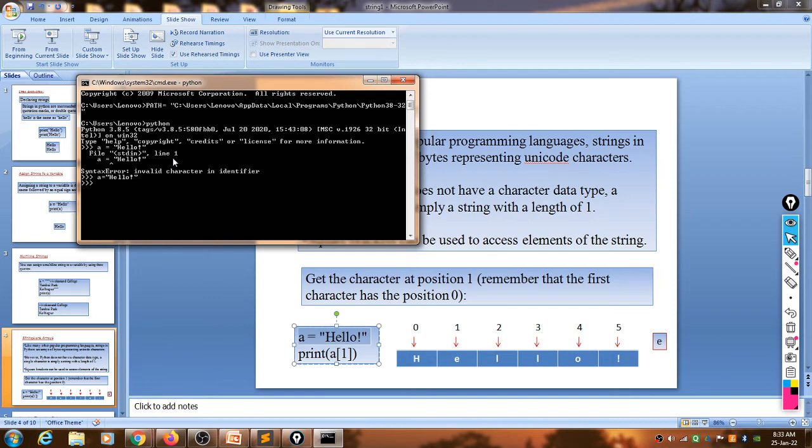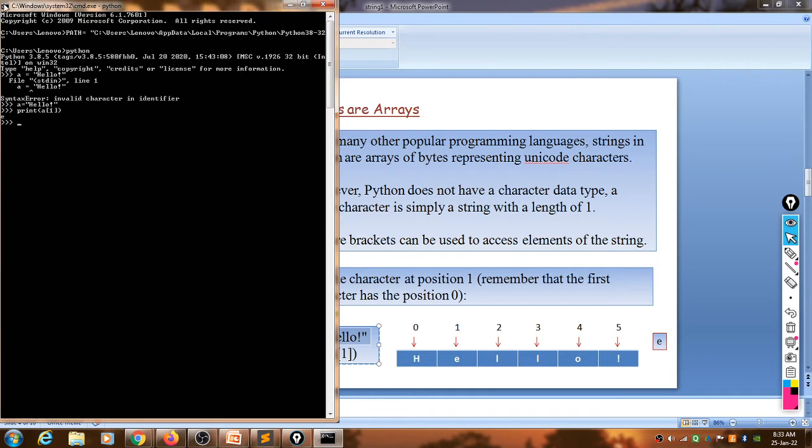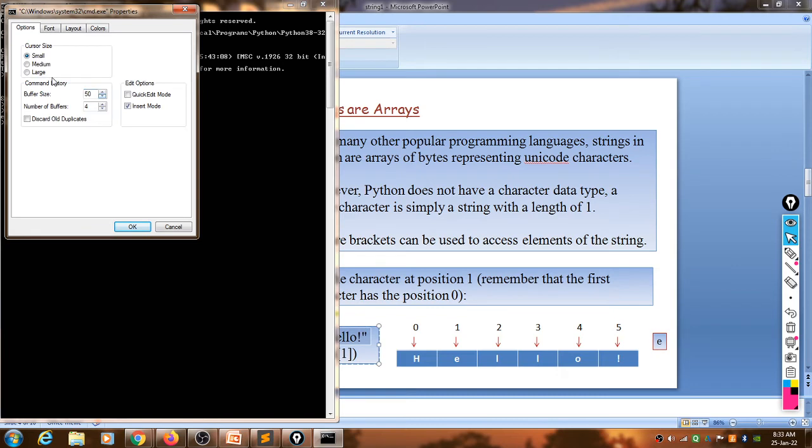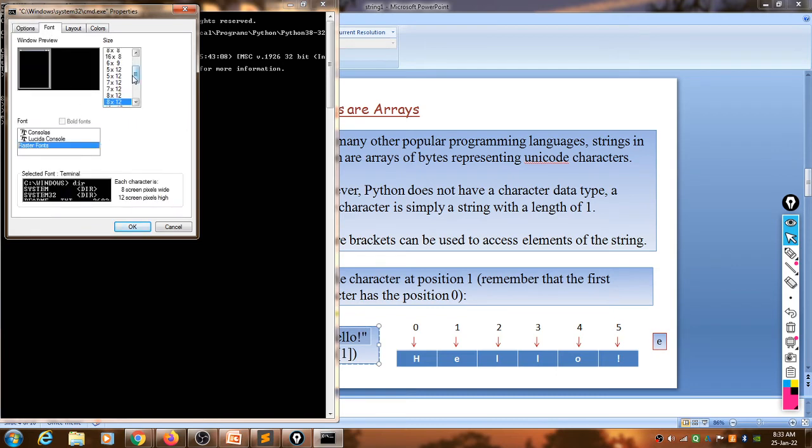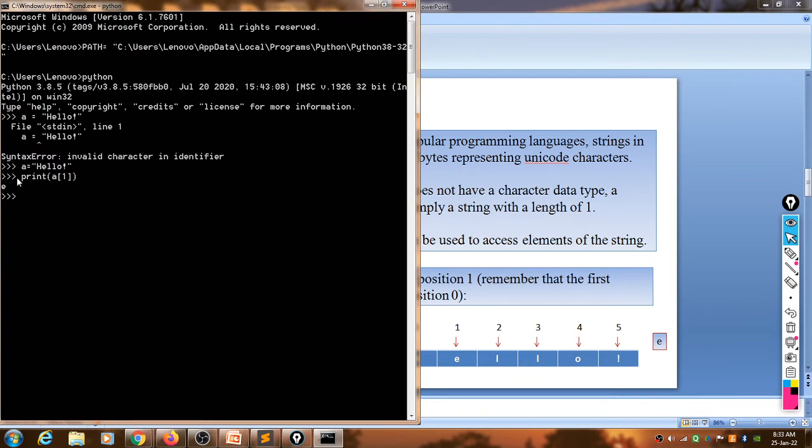Okay, a is equal to hello, and then we can print within square brackets a of 1. So what does it give you? Character E. Okay, look here. A is equal to hello. Print a of 1. It gives you E.